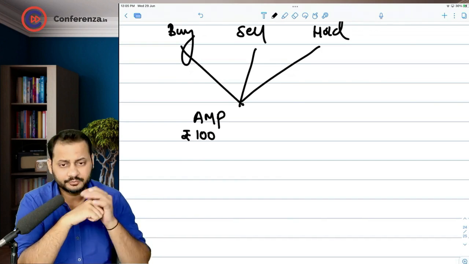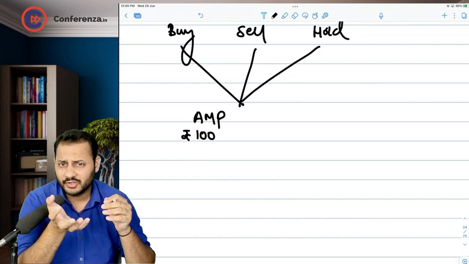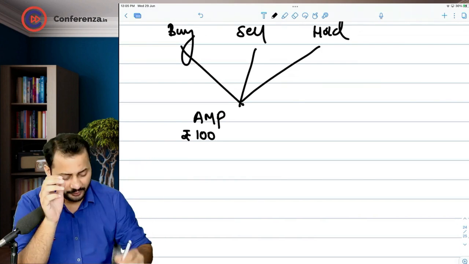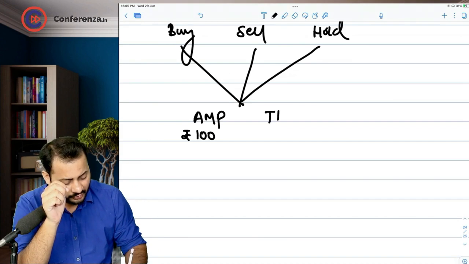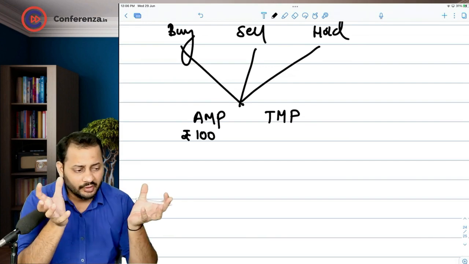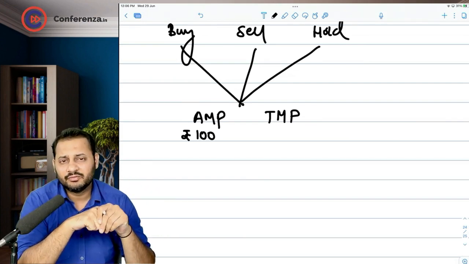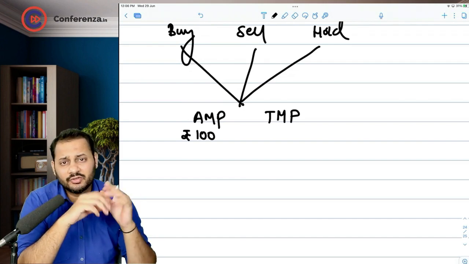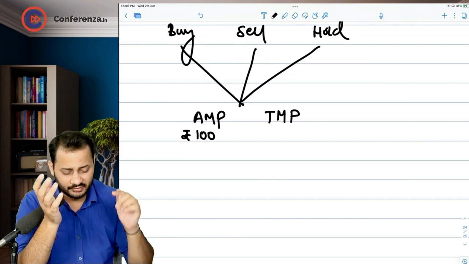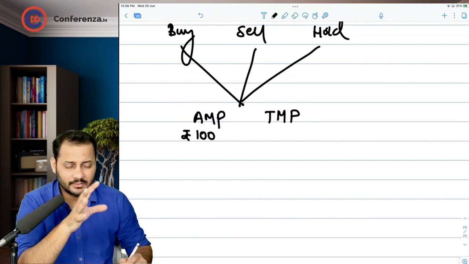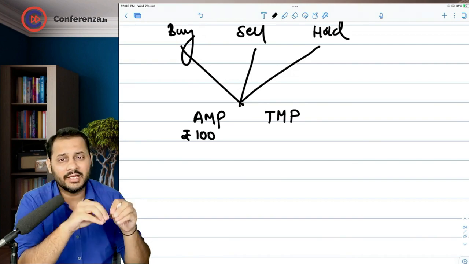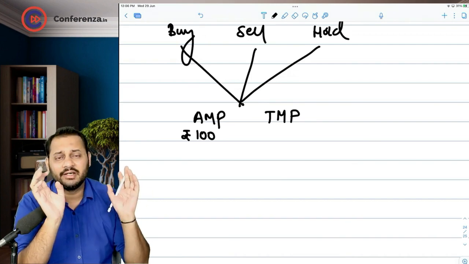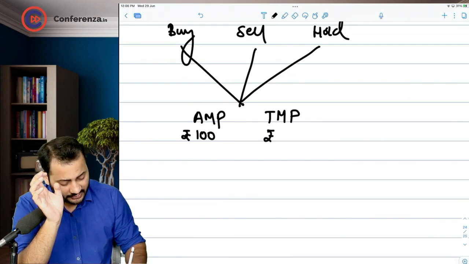For simplicity, if you want to buy the shares of Tata Motors, it is available in the market at 100 rupees. And then what happens? You do all the theoretical practice at home. You bring out the theories by different people which have been evolved and explained in the past, and you apply those theories on this share and you come down to a certain figure that is called the theoretical market price, which has been obtained by applying a certain theory on the data. So theoretical market price, let's say for example, comes down to 120.